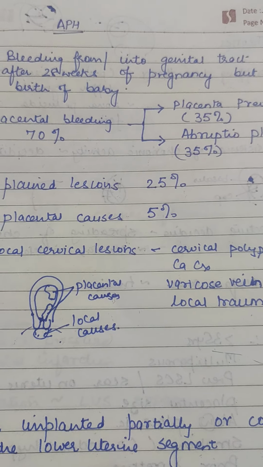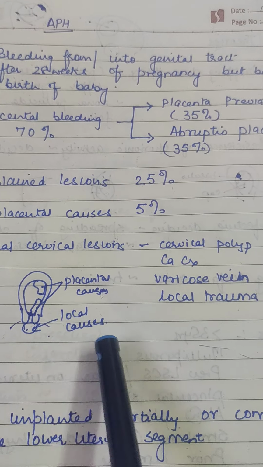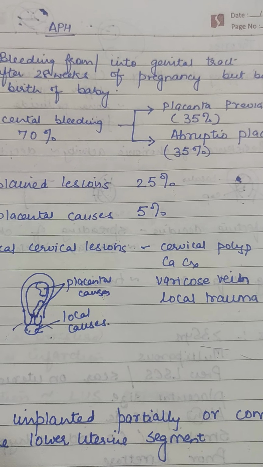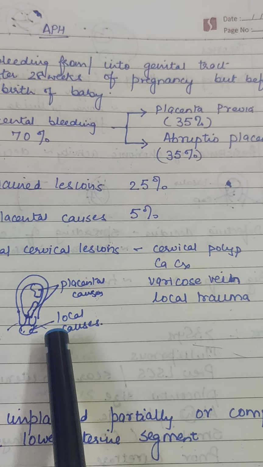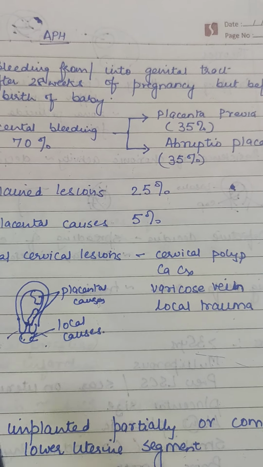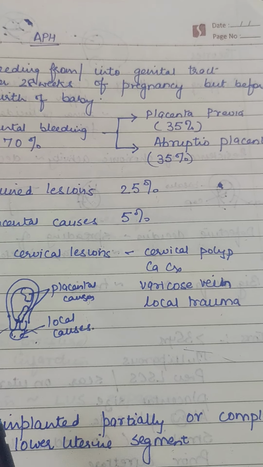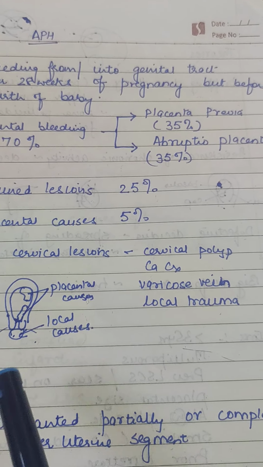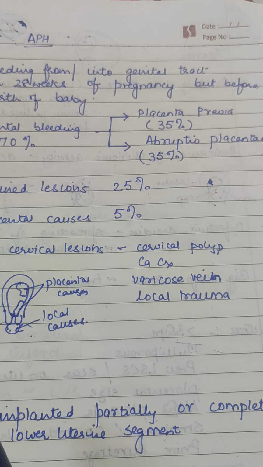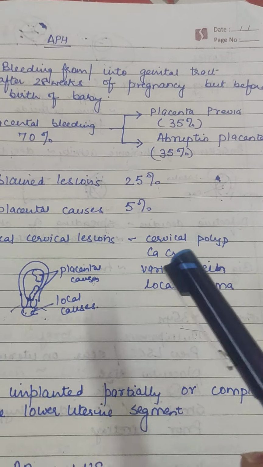But in 5% cases, the bleeding is because of some local cause. So locally, there can be some polyp, there can be malignancy of the cervix. If there is malignancy, there is growth which bleeds. There can be varicose veins, that is dilated veins which may bleed accidentally, or it can be because of a local trauma to the cervix or vagina, or there can be a tear inside which is bleeding. Trauma can be because of coitus, because of any injury. So these are the causes.